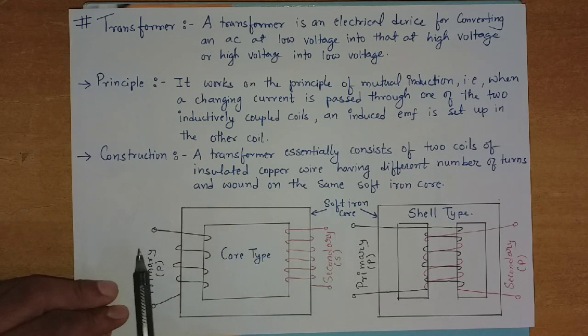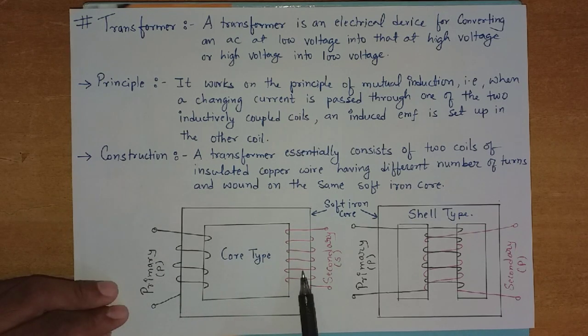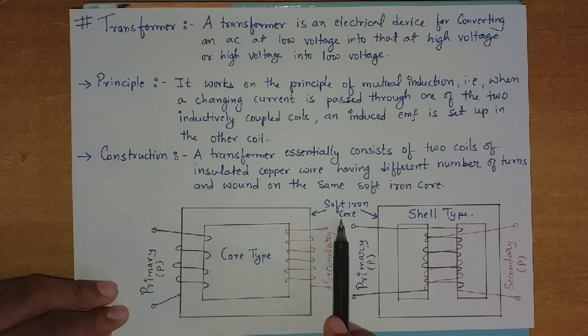Clear? So once you give a low voltage, depending upon the arrangement, on the secondary you get the high voltage, or once you give a high voltage at the input or primary, then depending upon the arrangement you get the low voltage at the secondary, right? This is what happens. As you see, these windings are done on a material called soft iron core.